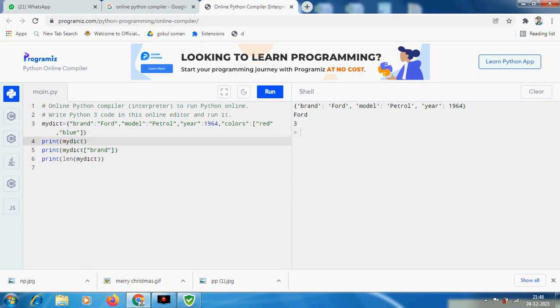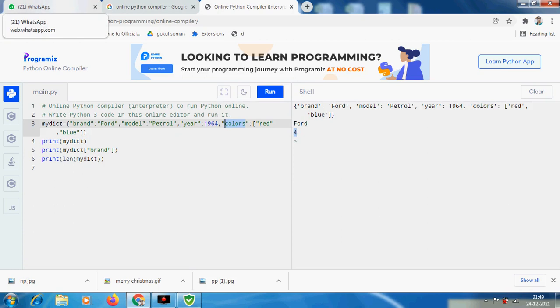Okay. Now we will check what is coming for this print of my dictionary. It is coming for all the values, that is colors for colors. It seems that red and blue are the values that appear here, and the number of items is given as 4 because we have just added colors as the fourth item here, so it returns as it is. Now we have already covered how to create a simple dictionary data structure, and how to retrieve the items from my dictionary.